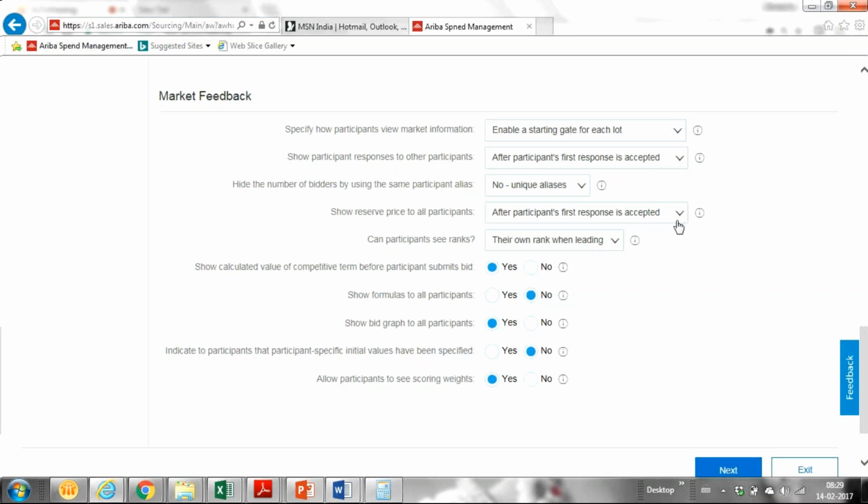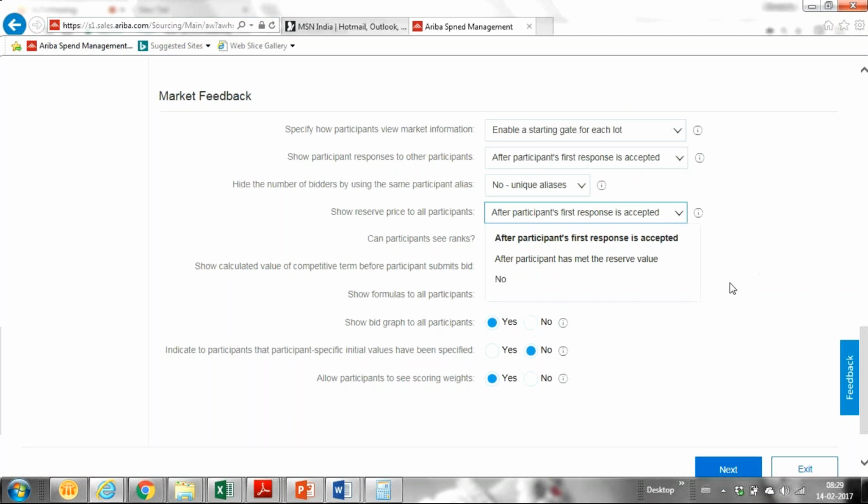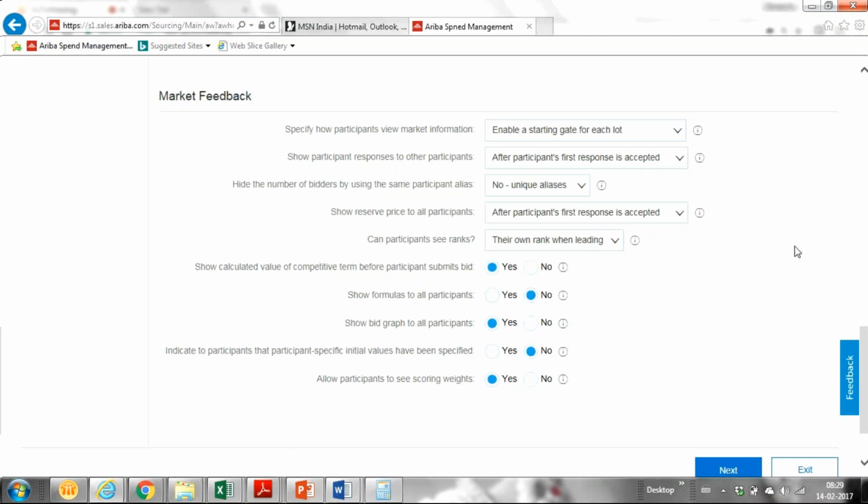Then the reserve price to all participants. Reserve price is something where I am okay, I am ready to give this on this amount. You might be knowing about the reserve price, right? We have ceiling price, historic price, and reserve price. Reserve price is where I feel this bid makes sense to me, this amount makes sense to me to give the project.